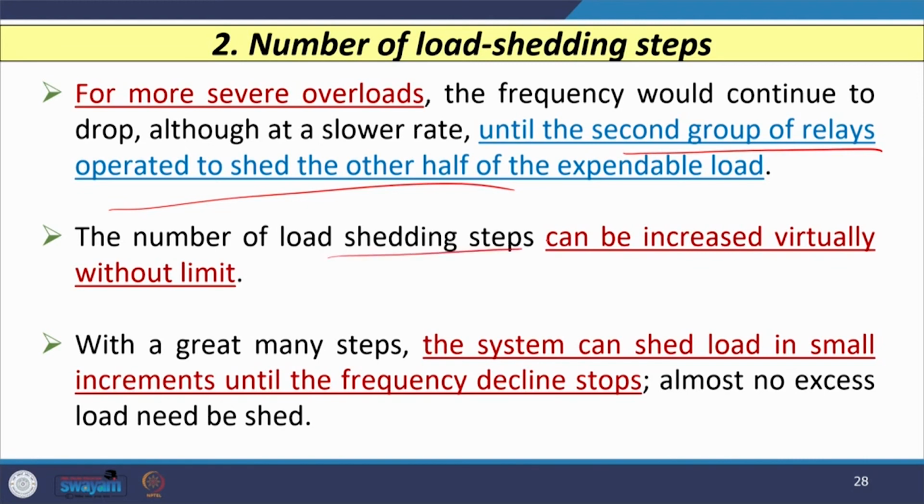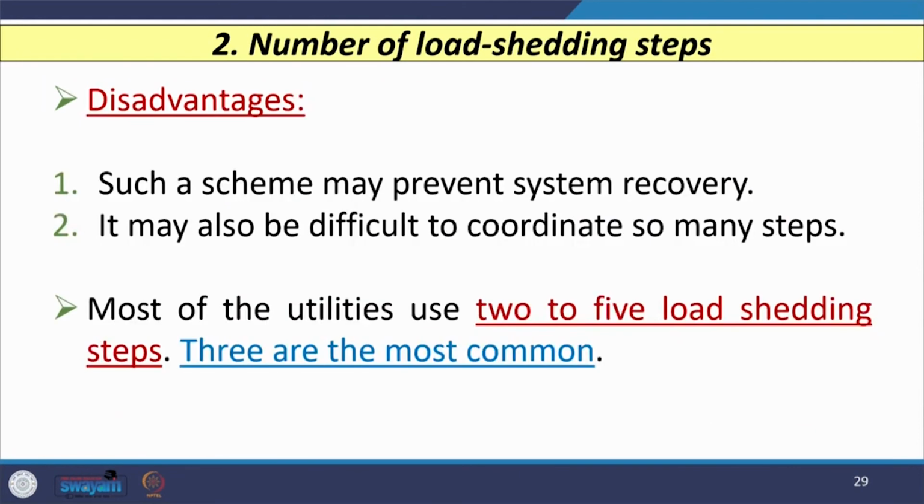The number of load shedding steps can be increased; virtually there is no limit specified in the standard. In most cases, with several steps, the system can shed the load in small increments until the frequency decline is stopped. However, the main disadvantage of this scheme is that it may prevent system recovery, and at the same time it is very difficult to coordinate so many steps. For example, if I consider 7 steps, it is very difficult to coordinate them.